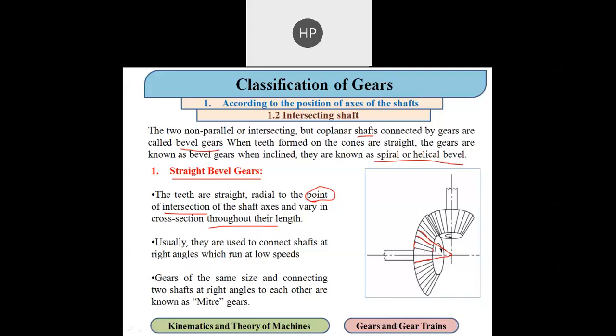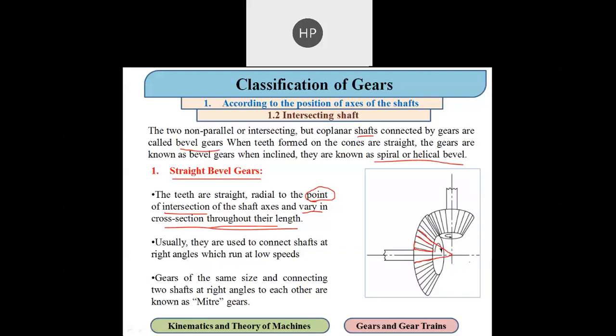It is increasing in this direction, so it varies in cross section throughout its length. Going lengthwise, its cross section varies. So this is the bevel gear, while in a spur gear the cross section remains the same throughout the length, but in a bevel gear the cross section varies.